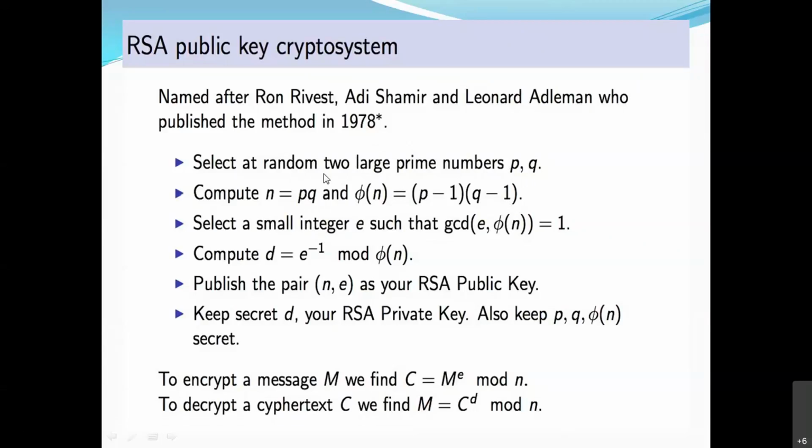So in this algorithm, an asymmetric algorithm works on two keys, public key and private key. We will see how to generate the public key and private key and how encryption and decryption is done. So two prime numbers are considered. Here the important thing is large prime numbers. For simplicity we can consider 5 and 7, but in research or in any application they don't use 5 and 7 and 11 like that. They use so many bits, maybe 1024 bits for one prime number. So you can think of how complicated it will be.